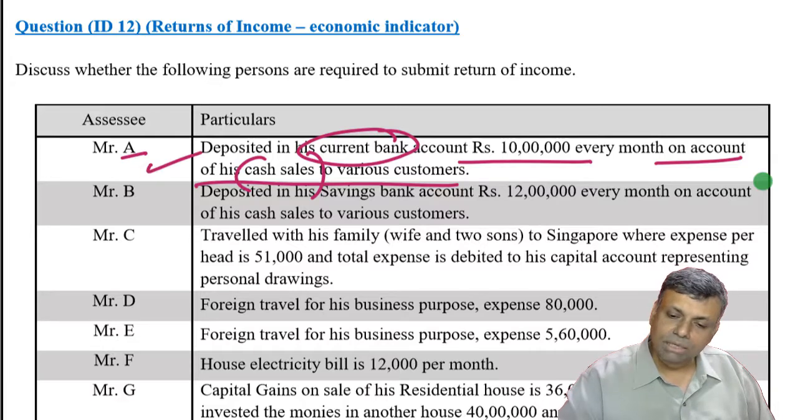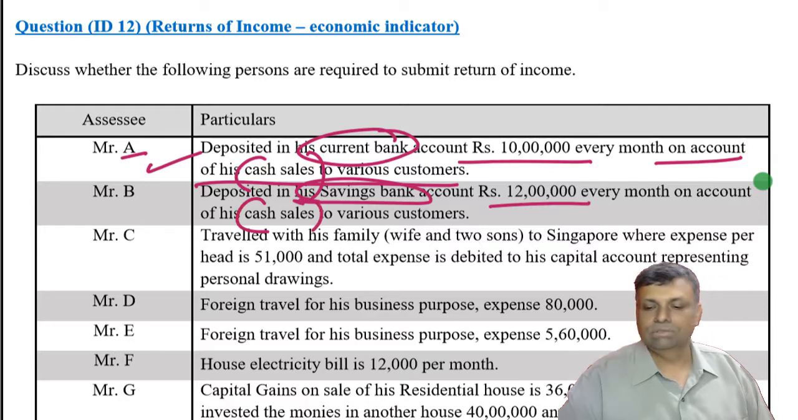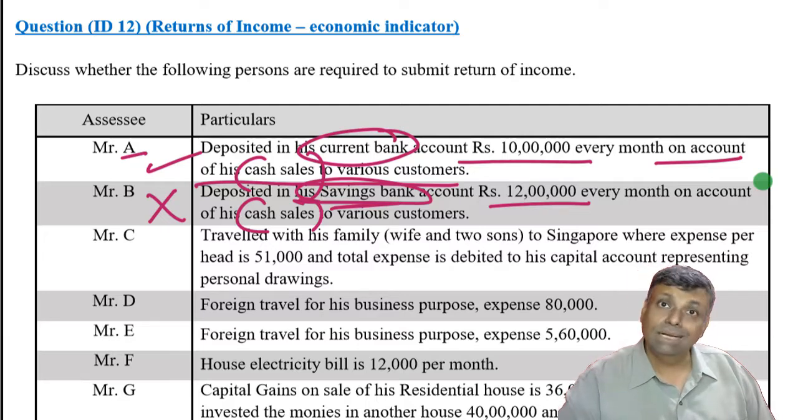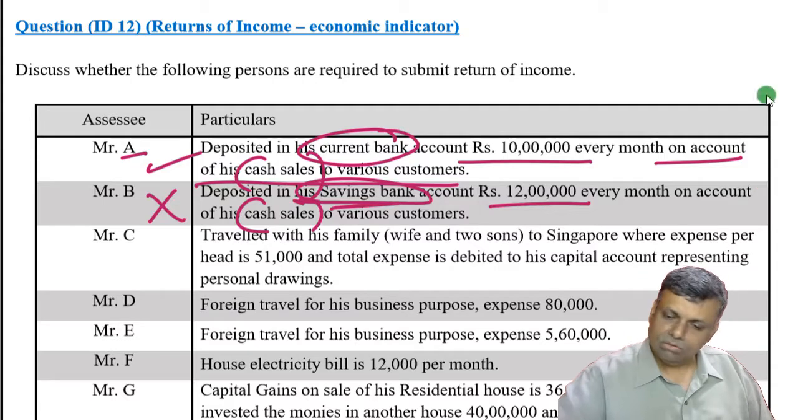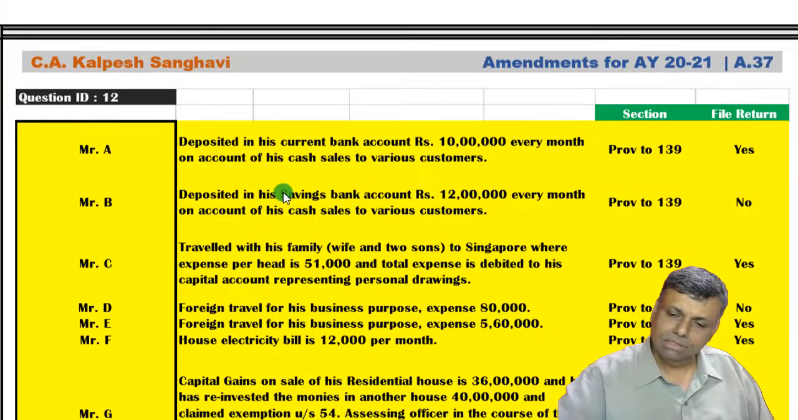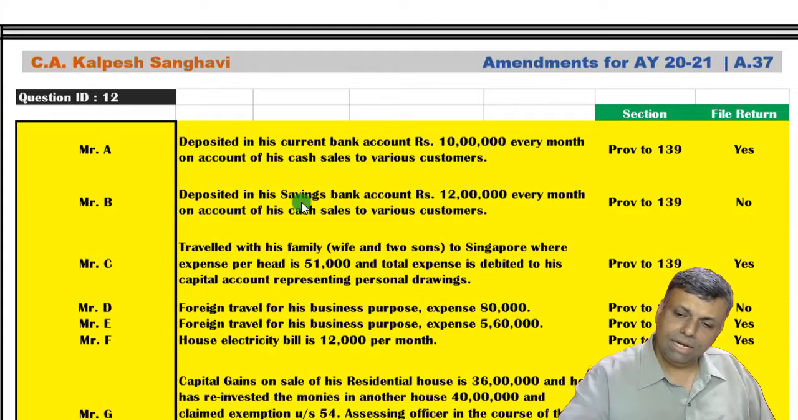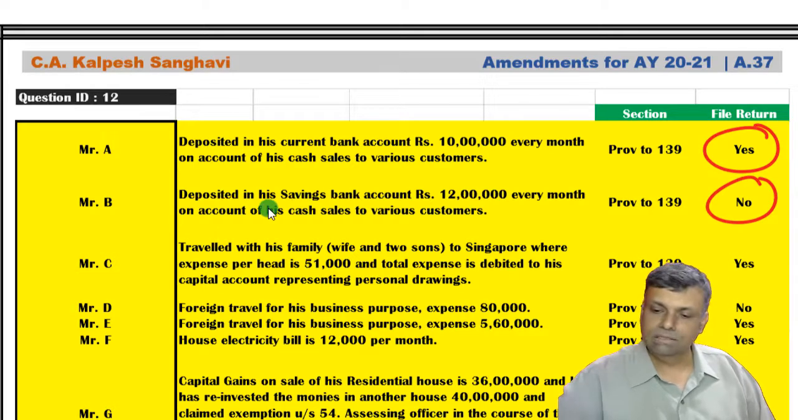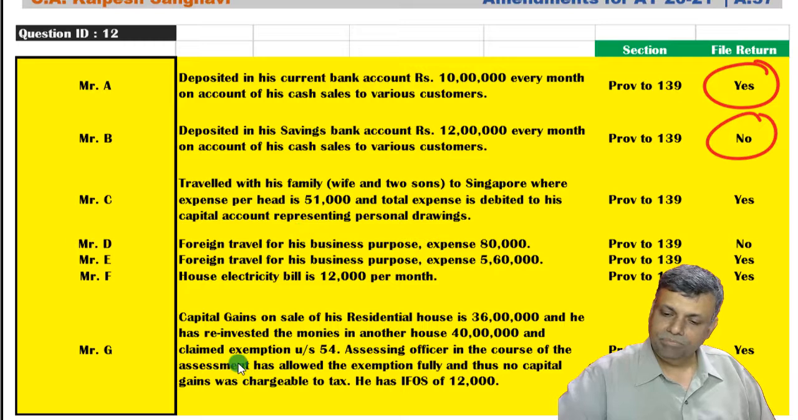But you see Mr. B deposited 12 lakh rupees in the savings bank account on account of cash sales. Okay, so it is a savings bank account, and that's the reason this particular provision of filing a return, because this condition is applicable only to the current account and not applicable to the savings account. So accordingly you have to keep on updating the answer. Okay, see, Mr. A should file the return. Mr. B, there is no need to file the return.